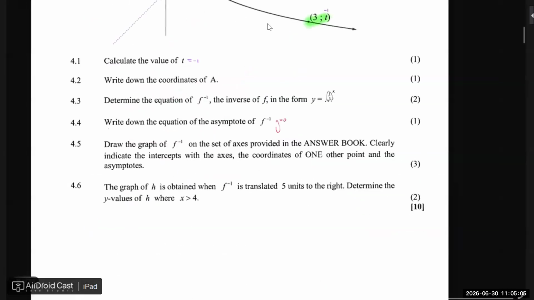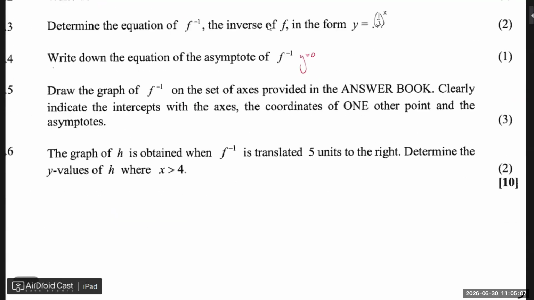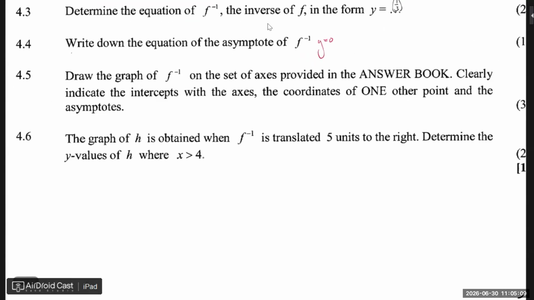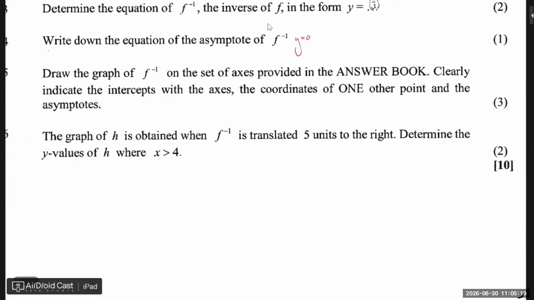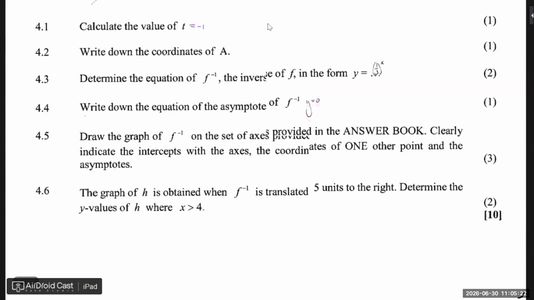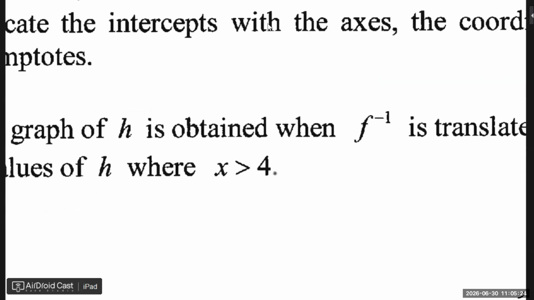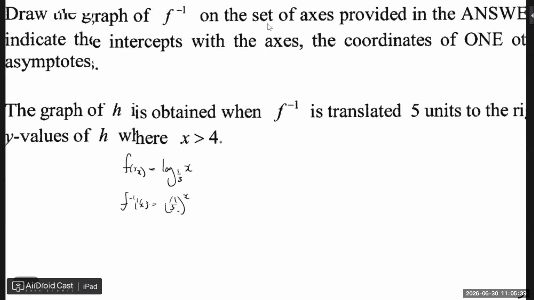Okay, right, and then the last question here: the graph of h is obtained when the inverse is translated 5 units to the right. Determine the y values of h where x is greater than 4. So remember, the original one was log base a third of x. The inverse was then a third to the power of x.